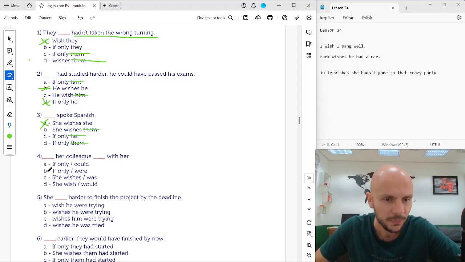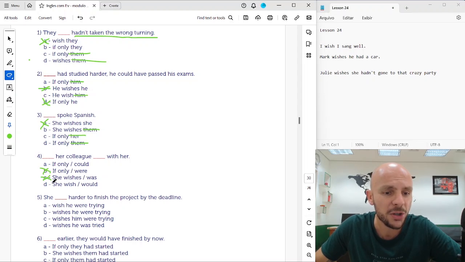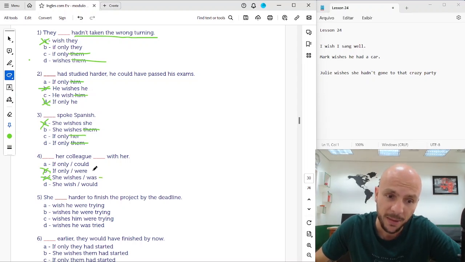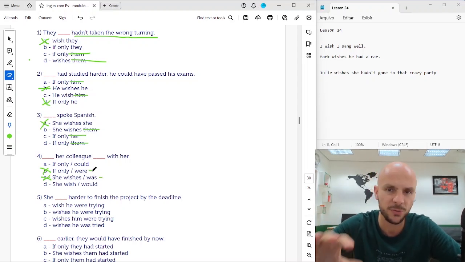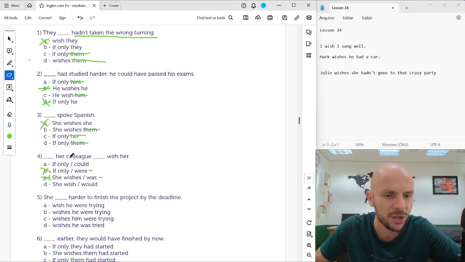Number four. "If only her colleague could with her," no. If only her colleague were with her, okay. She wishes her colleague was with her, could be, okay. "She wishes her colleague," no. She wishes, yeah. She wishes her colleague was with her, okay too. Okay. She wishes, okay, so no. So if only her colleague were with her. Remember, you can use was in the past, okay? But if you take a test, like a TOEFL test, you have to write were, okay? She wishes her colleague was with her.